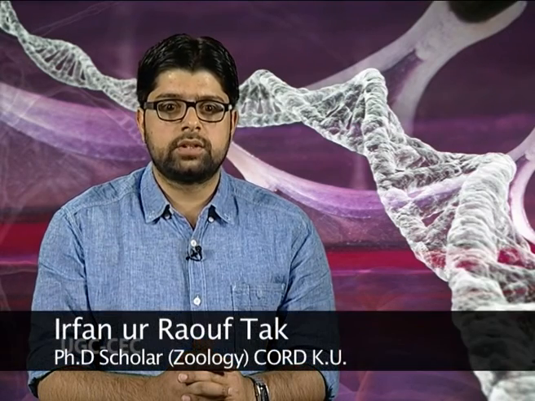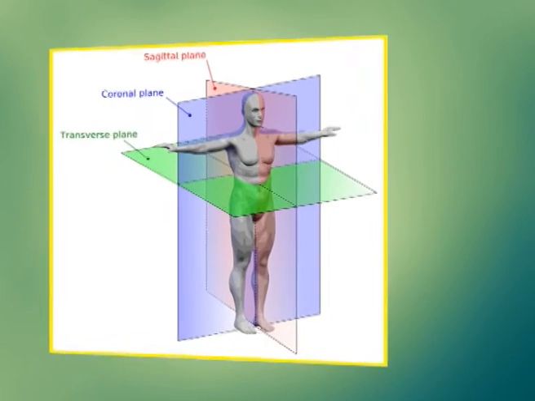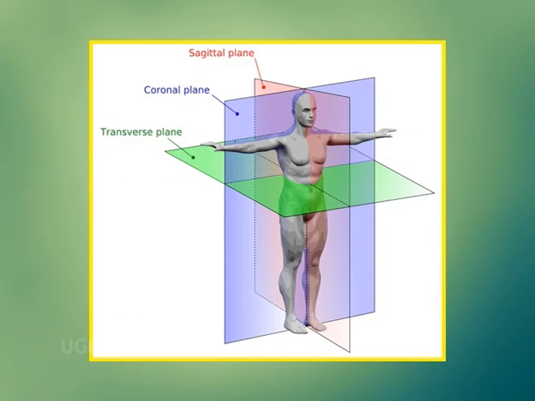An anatomical plane is a hypothetical plane used to transect the body in order to describe the location of structures or the direction of movements. There are three basic reference planes used in anatomy: the coronal plane, the transverse plane and the sagittal plane.